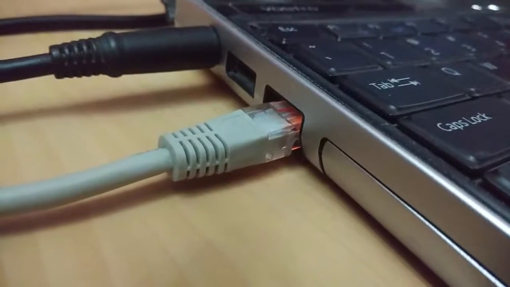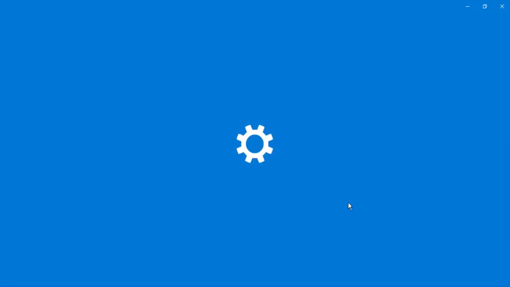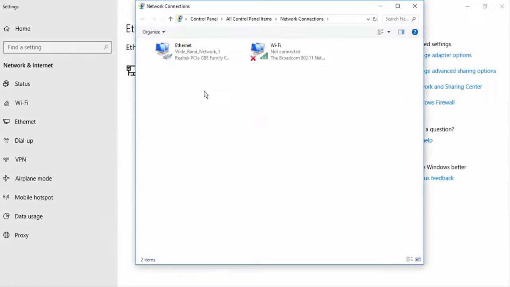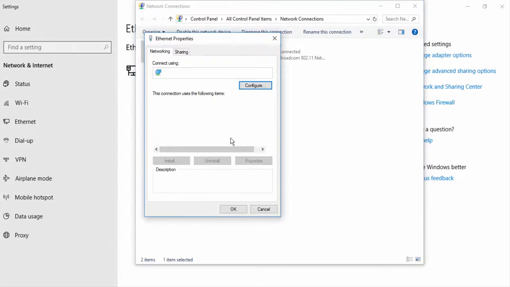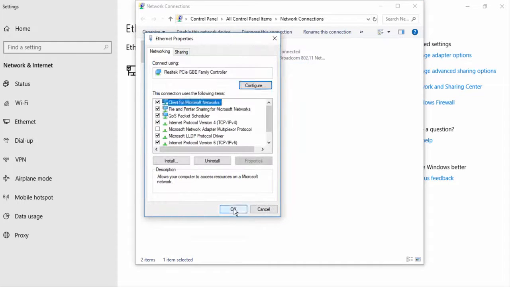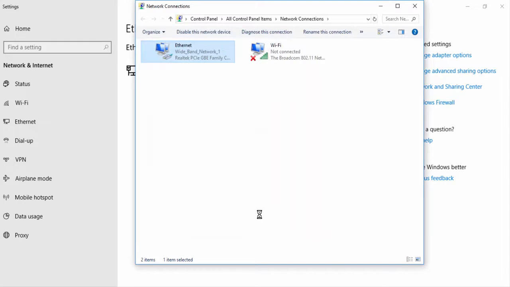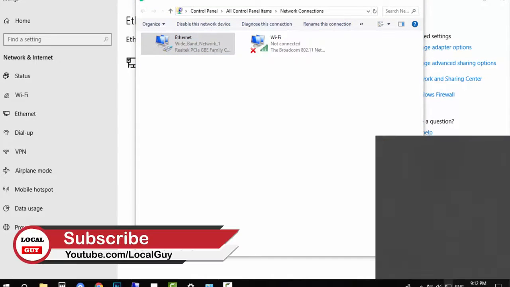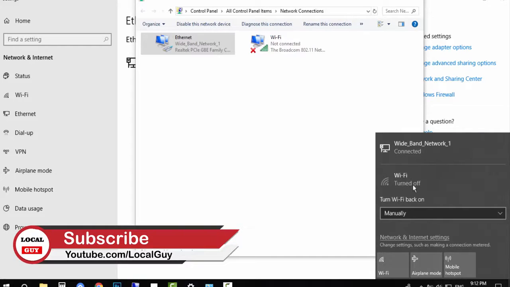Now open Network and Sharing Center again, click Ethernet and click on Properties. In Properties, click on IPv4 and choose obtain IP and DNS address automatically, then click OK. That's it. Now you are able to access the internet from Wi-Fi to wired LAN cable.